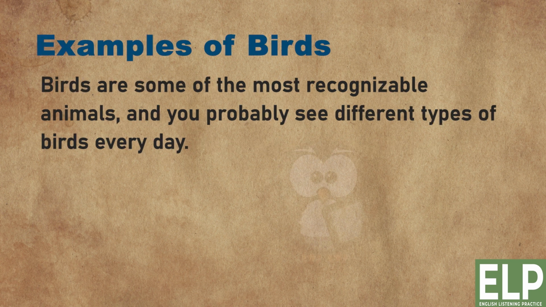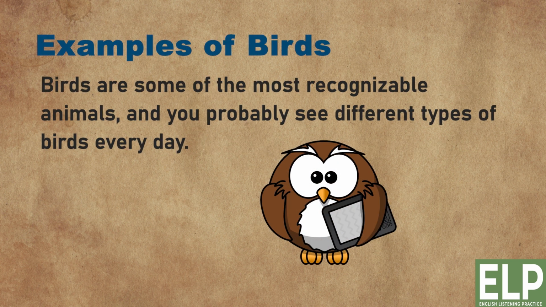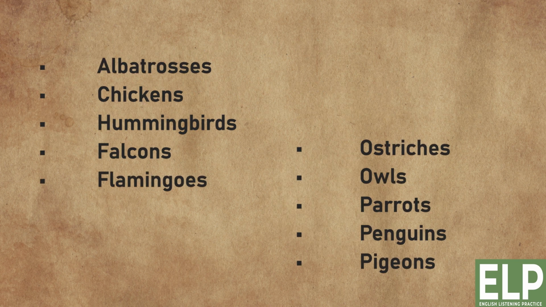Examples of birds. Birds are some of the most recognizable animals, and you probably see different types of birds every day. Albatrosses, chickens, hummingbirds, falcons, flamingos, ostriches, owls, parrots, penguins, pigeons.